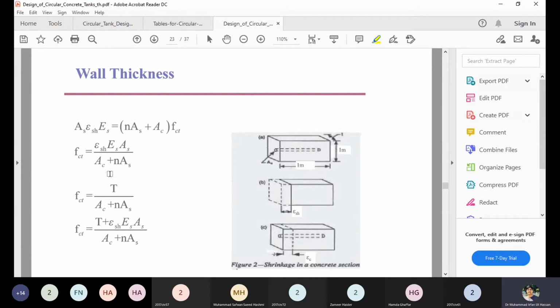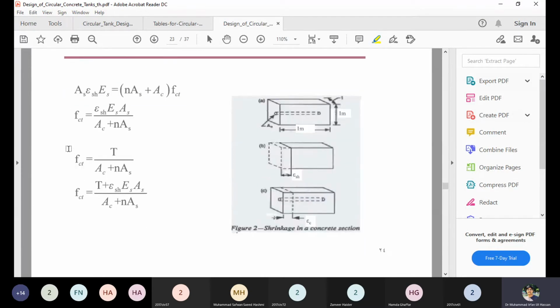Now based on the force, what is the stress? We know that stress is force over area. And what is the working stress area? The area for working stress is the concrete area plus nAs. You know the transformed section, when the steel area is replaced by the equivalent concrete area, that is n times As. So this is also the main force. The second last equation written is due to the force effect, and the previous equation is due to the shrinkage effect or strain effect. So basically the sum of these two will give you the total tensile stress in concrete.